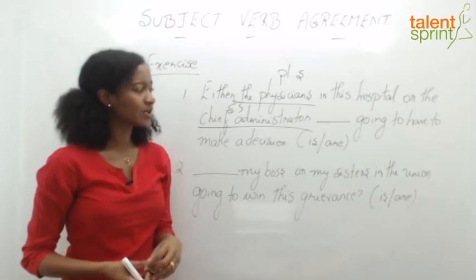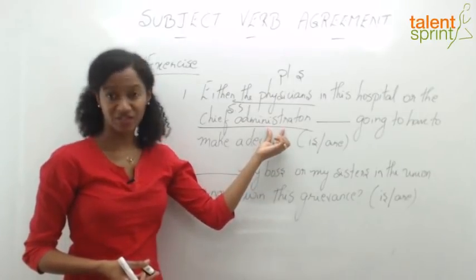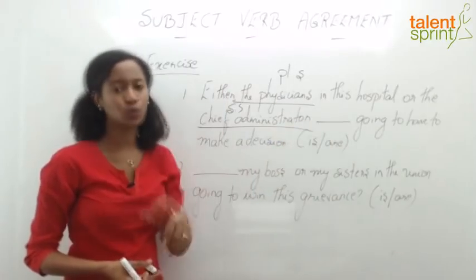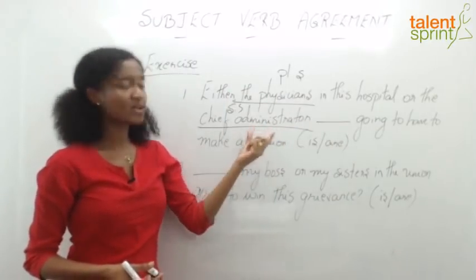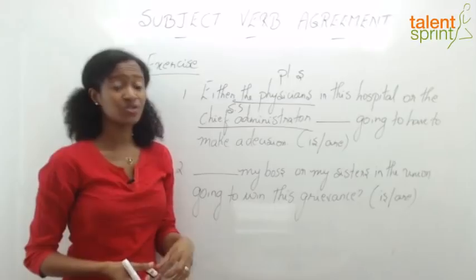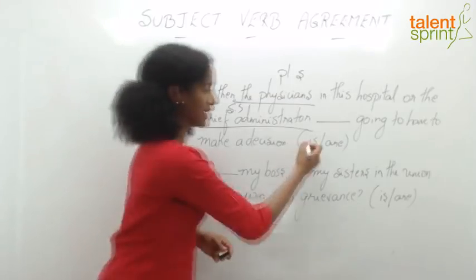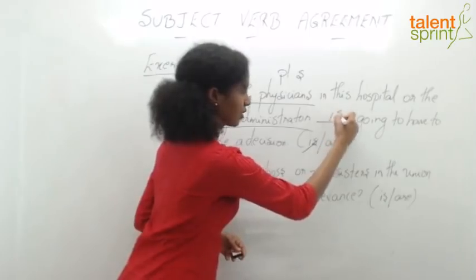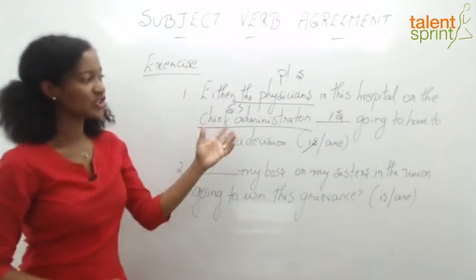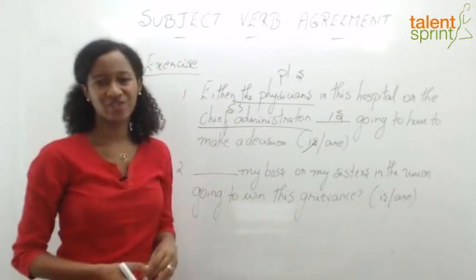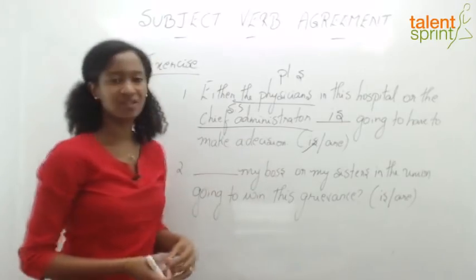We'll have to look at the subject that is nearest to the verb and take that verb form. So here, because the subject that is nearest to the verb is a singular subject, I'm going to go with the singular verb, which is "is." So either the physicians in this hospital or the chief administrator is going to have to make a decision.